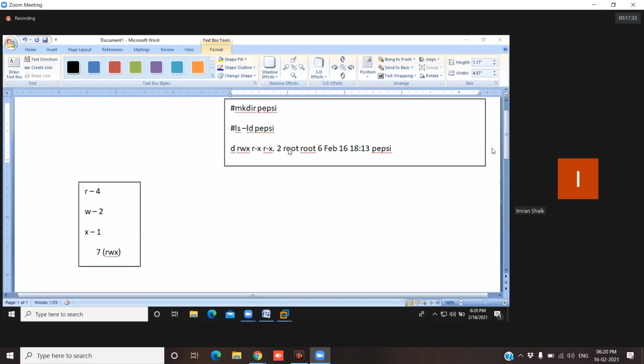No, always. So this is the user permission. That means my permission, RWX. I have the full permission to create files and directories inside the Pepsi directory. And this is the group permission. Who's the group here? Root only. The group name is also root by default. So group members don't have the permission. We have read and execute, we don't have the W permission. That means group members don't have access to create files and directories inside the Pepsi directory. So always, if you provide the permission, definitely we can use it.